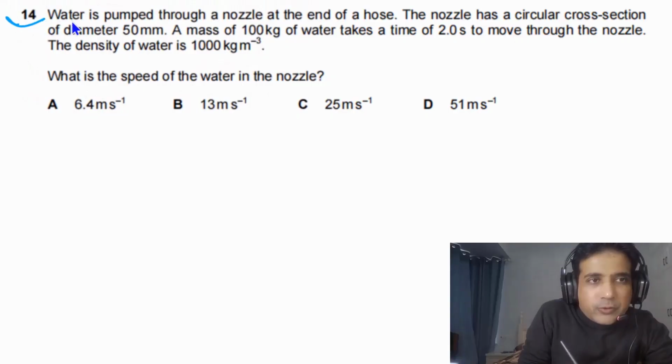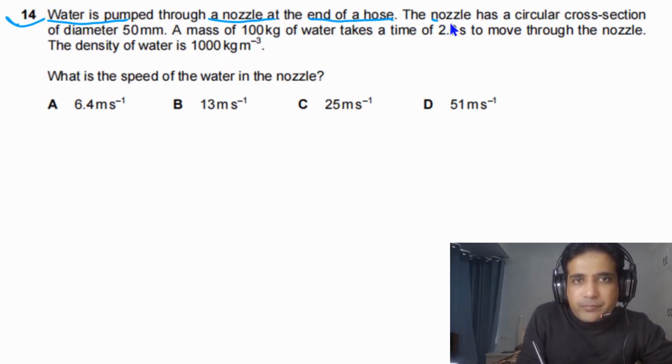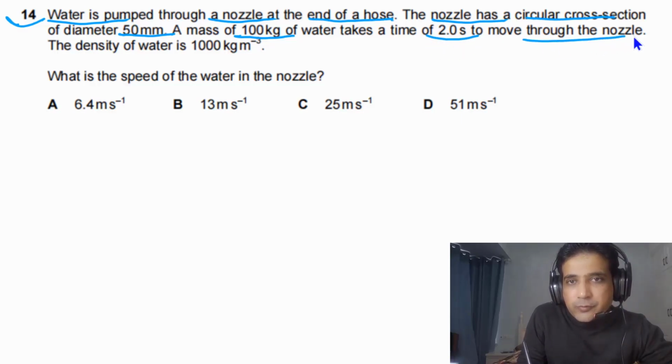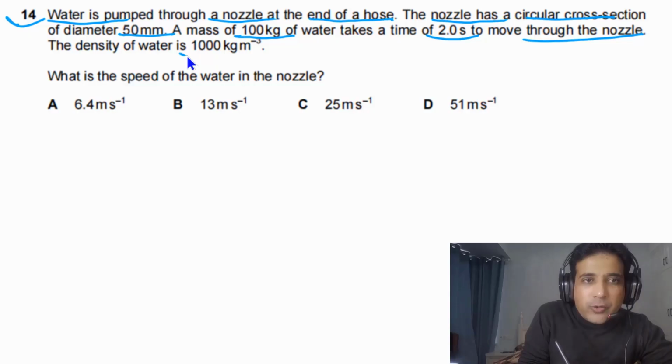For question number 14, it is given to us that water is pumped through a nozzle at the end of a hose. The nozzle has a circular cross section of diameter 50 mm. A mass of 100 kg of water takes a time of 2.0 seconds to move through the nozzle. The density of water is 1000 kg per cubic meter. We need to find what is the speed of water in the nozzle.